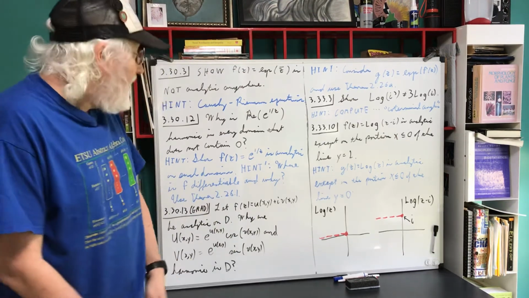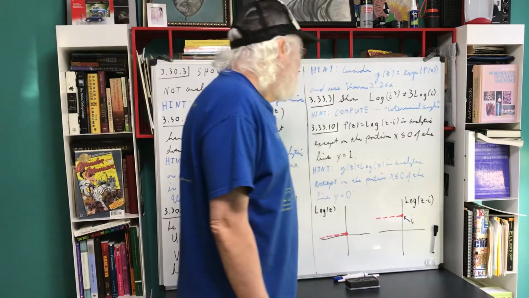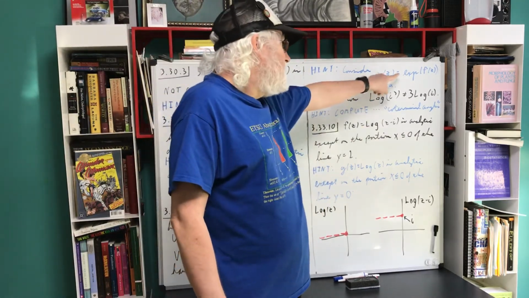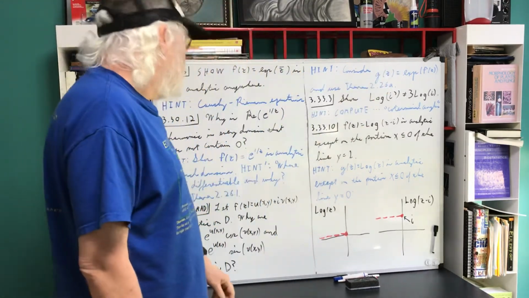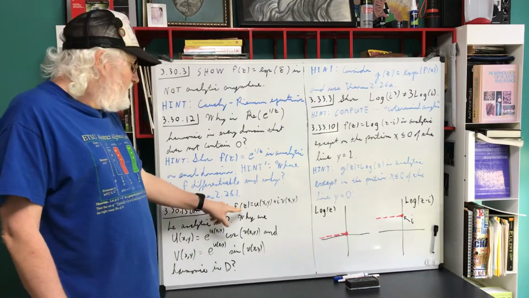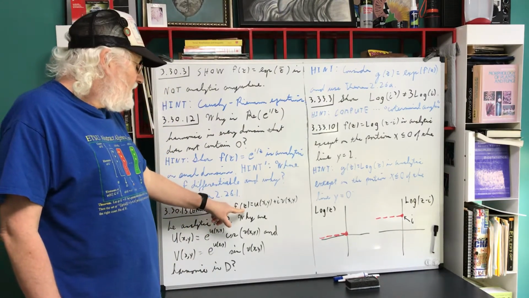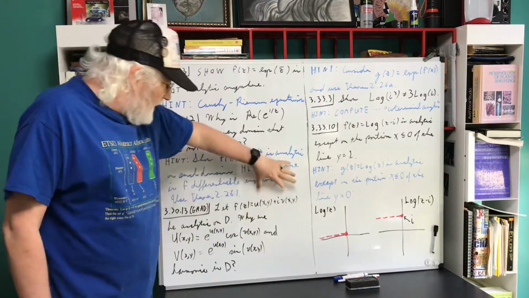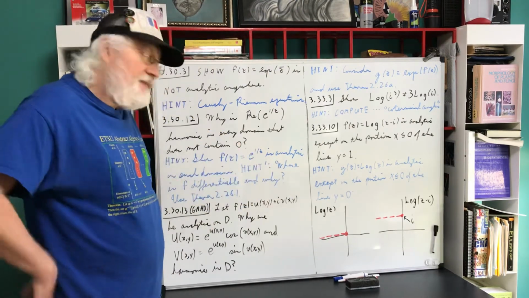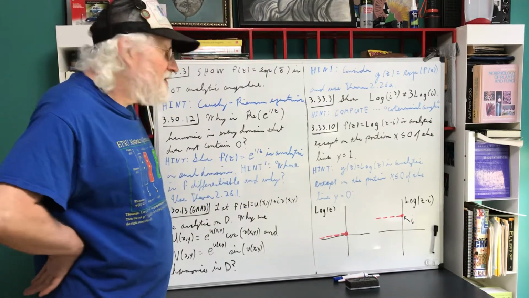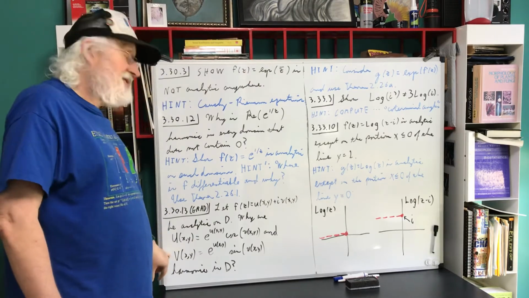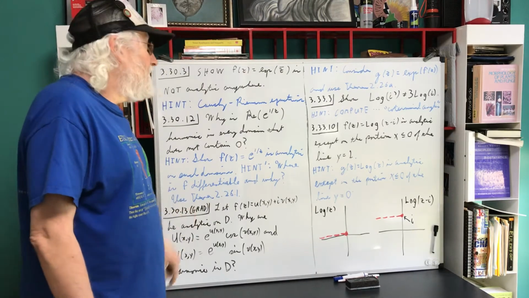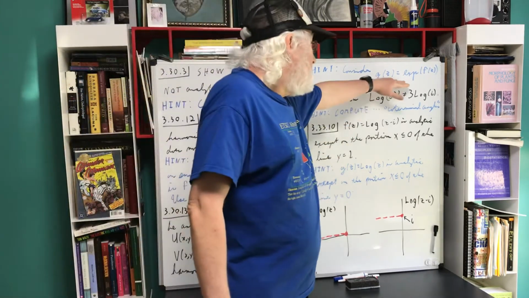Well, for a hint on that one, consider the function g of z equals e to the f of z. If you were to compute e to the f of z, that would be the exponential function with this inside of it, and find the real and imaginary parts of that. I think these guys would look familiar. So, consider this function.